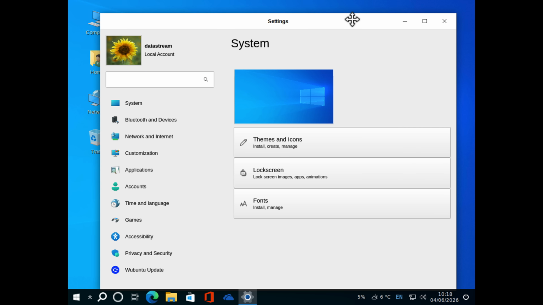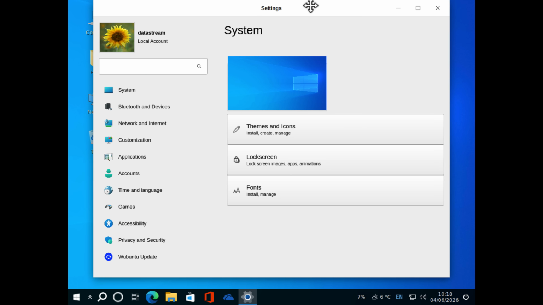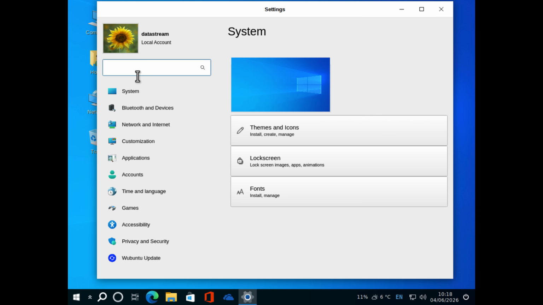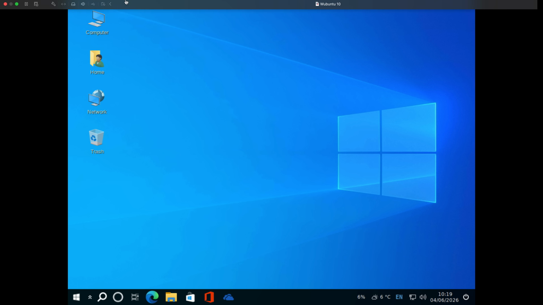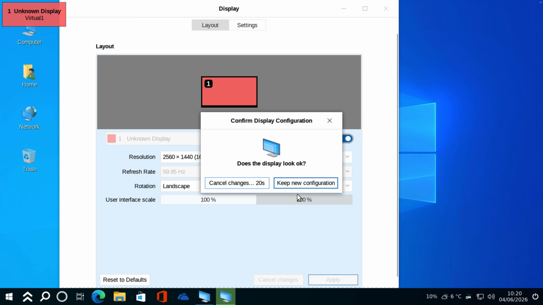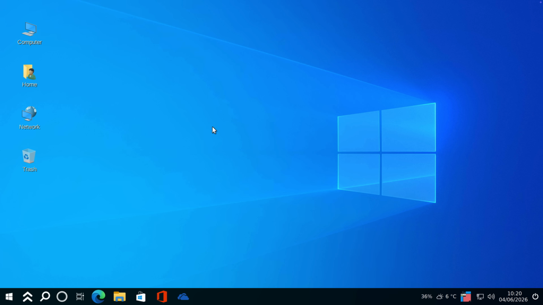We have this system successfully installed and I just booted it up and this is the first window that opens up. It's a ripoff of the Windows 10 settings. I think let's fix the resolution or something. Everything is like Windows 10. Okay, it's so freaking weird.